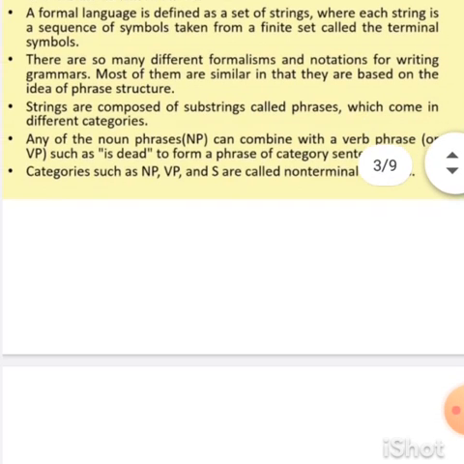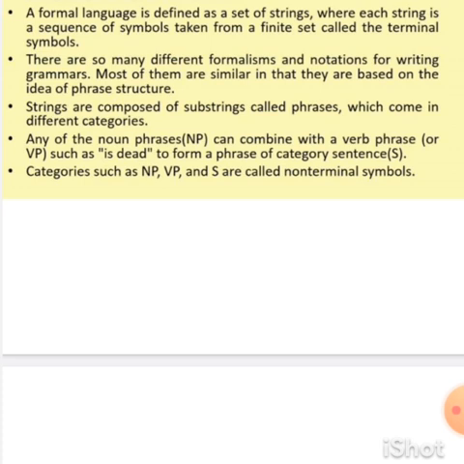Formal languages are made using single keywords, characters, symbols, and strings, because every word is formed using different characters and symbols, and a set of strings makes the sentence. So different types of strings, characters, and symbols are used in the formal language.